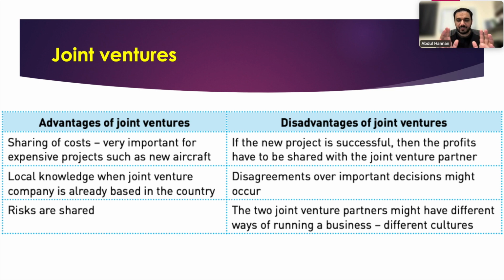Once I am familiar with everything, I can buy the business or I can leave the business and start my own. Risks are shared. For example, if I am doing business in America, I don't know anything. I can fail if I start the business over there, because I don't know the tradition, the culture, or the consumer taste. So maybe my strategies will not work there. So if I make a joint venture with anyone, then my risk is shared. I have less risk of failure.